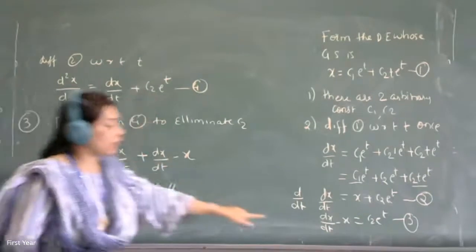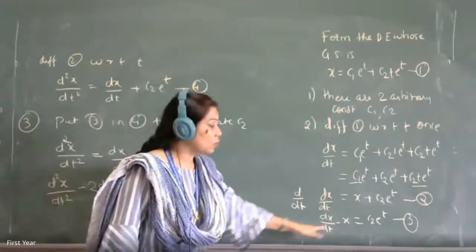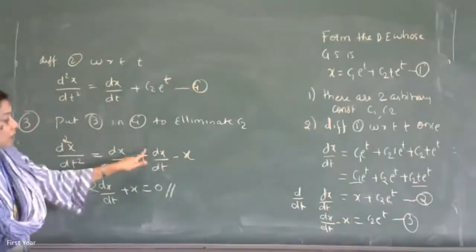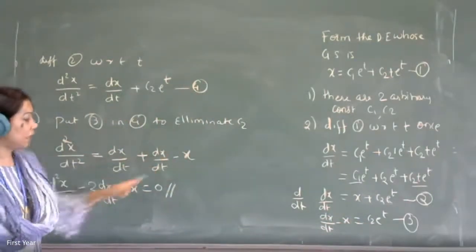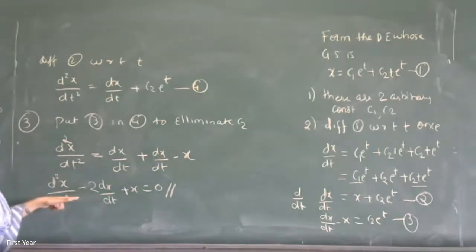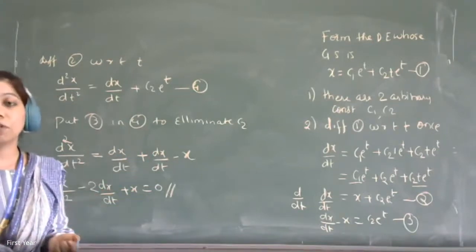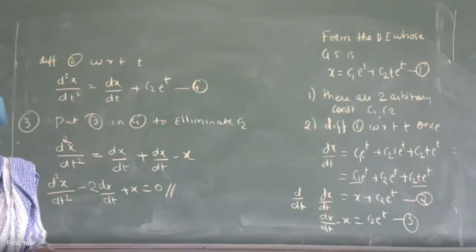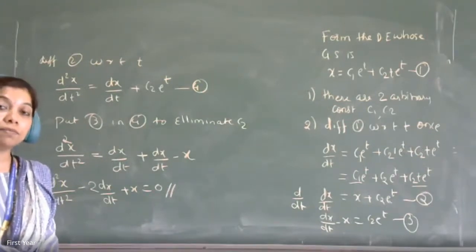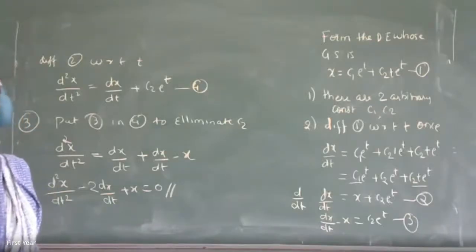For that, I have rewritten this equation 3. So put the value of c2 e raised to t here, it becomes plus dx/dt minus x. Combine all the terms. These are 2 times dx/dt, which I take on the left hand side, and minus x becomes plus. That's a differential equation which is free from arbitrary constants, has derivatives and dependent and independent variables. Okay, clear now everyone? Yes, ma'am. Okay. So that is the meaning of formation of a differential equation.